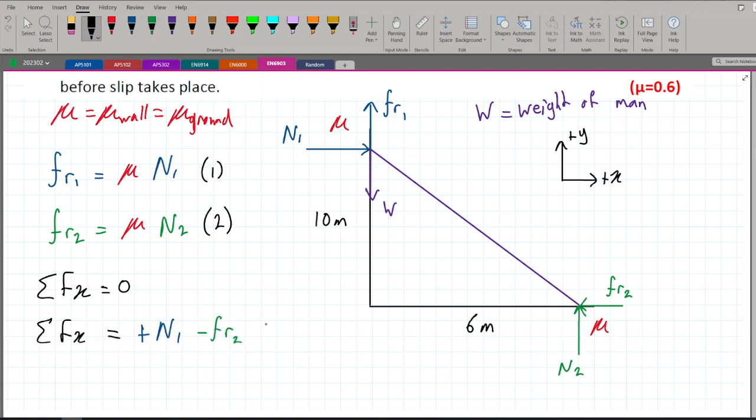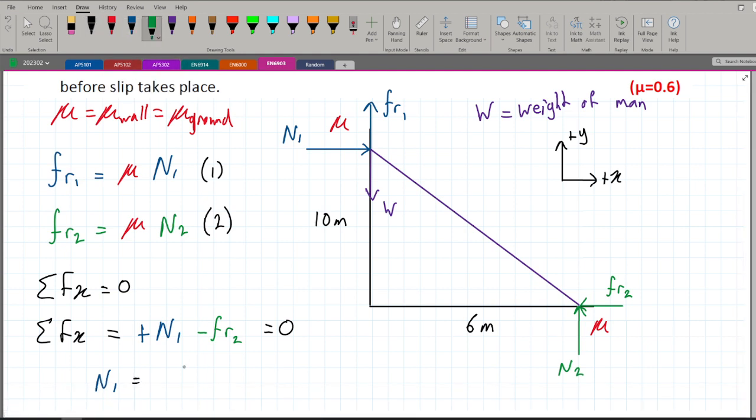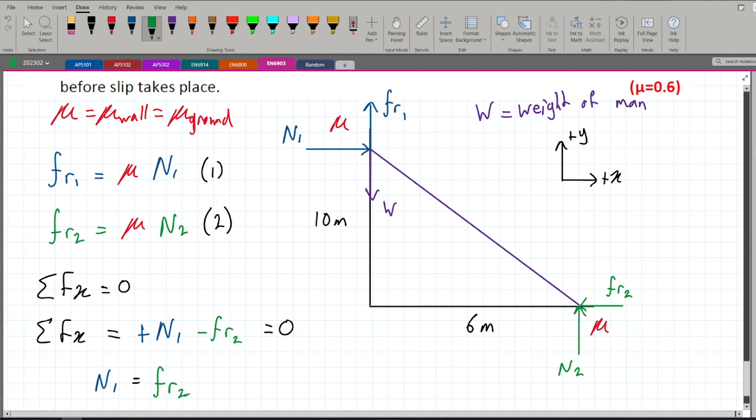And this is equal to 0. So we can find our third equation now, which is N1 equals FR2, taking it to the other side. This is equation 3.